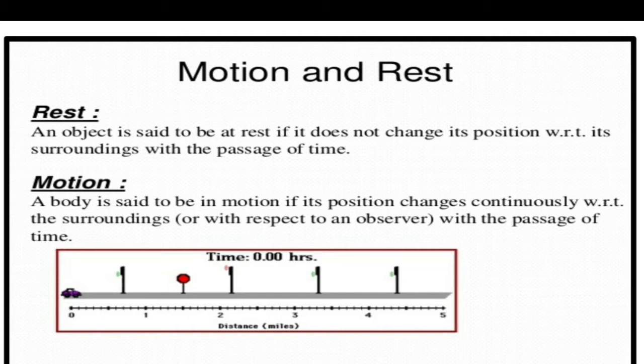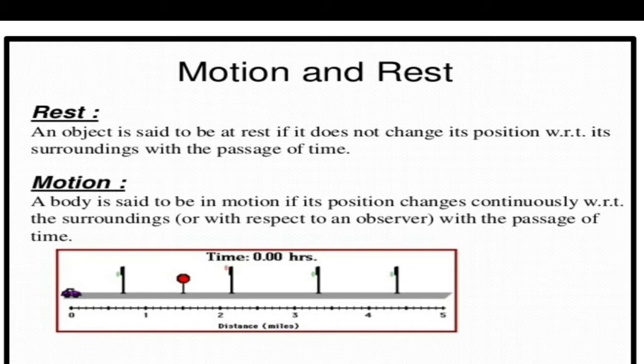When you look on your right side, always that car is there. Do you feel any change in position? No change in position. So with respect to you, that second car may be at rest because there is no change in position. Always when you look outside, that car is there. That means motion and the state of rest are relative.